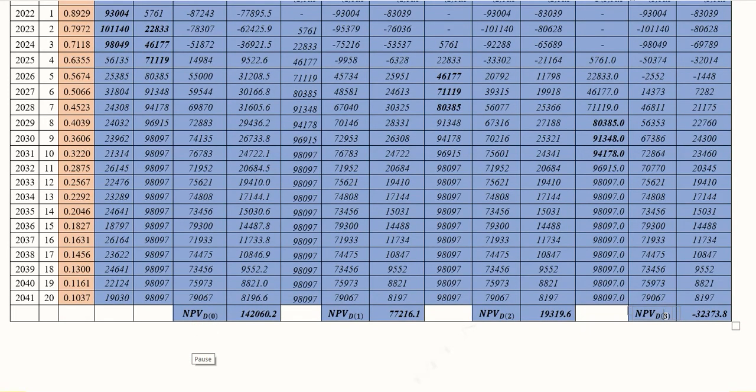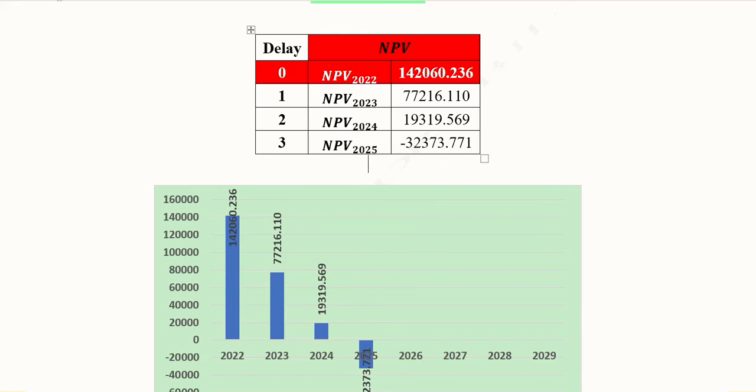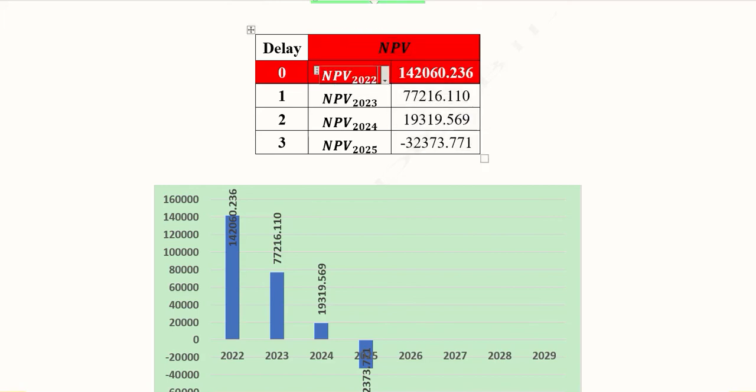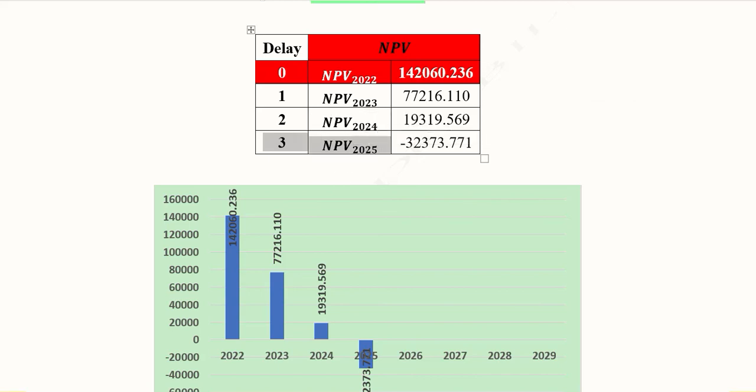Now I can compare these values, all these NPVs. I have placed them in a table, and here is the table. So in the first column we have delay: no delay, 1 year delay, 2 year delay, and 3 year delay. And these are the NPVs. The NPV when the benefits start occurring from 2022, from 2023, from 2024, and from 2025. That is 3 years of delay after 2022. So this is the NPV for no delay, 1 year delay, 2 year delay, 3 year delay.